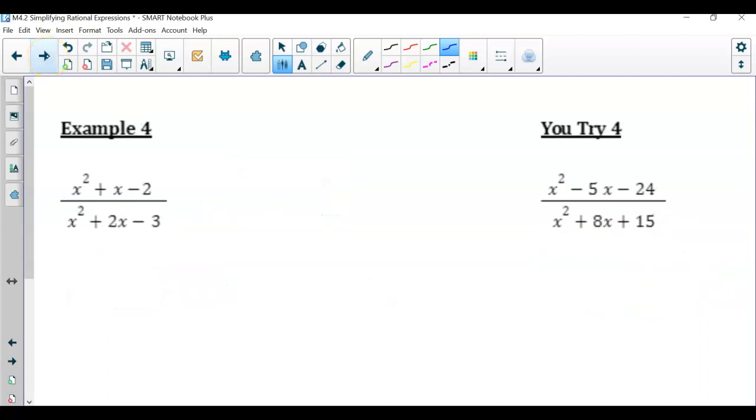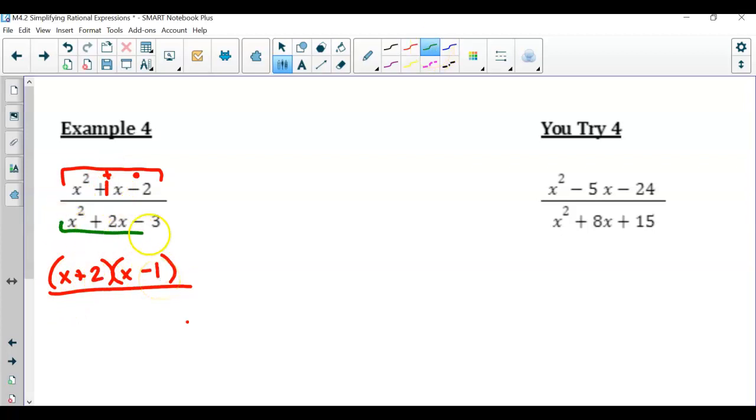Now looking at example 4, notice how we have a trinomial in both the numerator and denominator. So that means we need to factor both of them. I'm going to go ahead and factor the numerator. What numbers multiply to get you -2 but add to get you 1? +2 and -1.